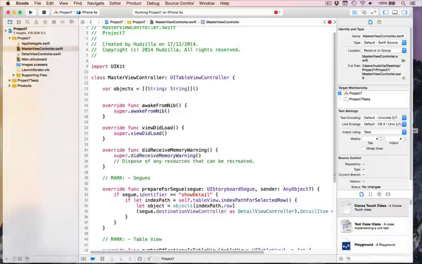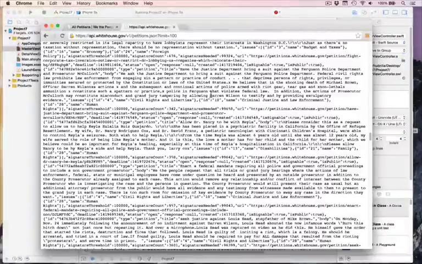Our object was previously an array of AnyObject, and now it is an array of dictionaries where each dictionary holds a string and a string. With that in place, we are now able to hold some JSON, because that's enough for us. What we're trying to do is parse all these petitions into a meaningful form. So it's an array of petitions, and each item will be a single petition. For each petition, we're going to store key title, value text; key body, value text. So it's an array of dictionaries.